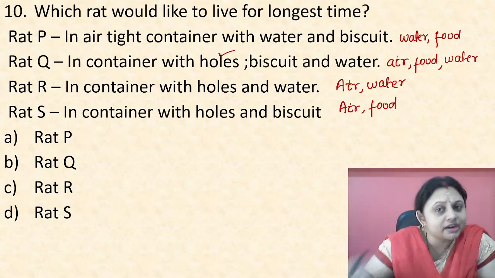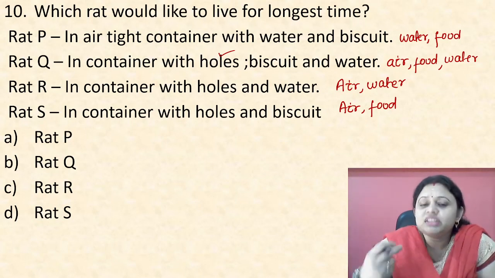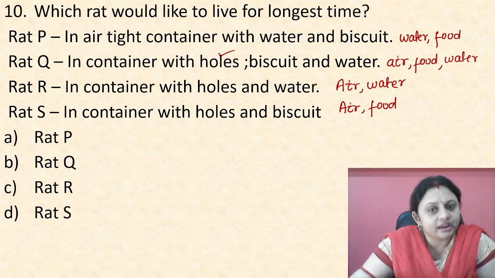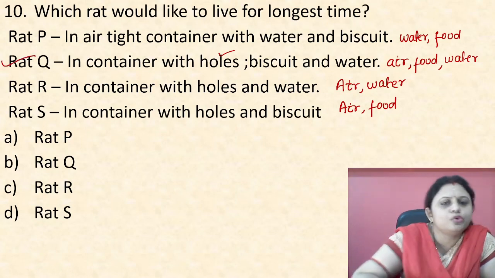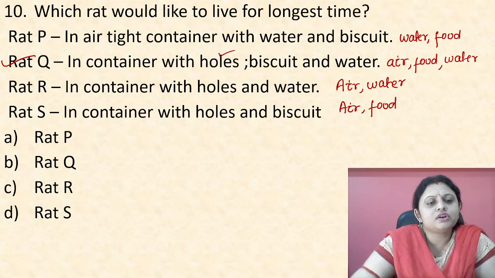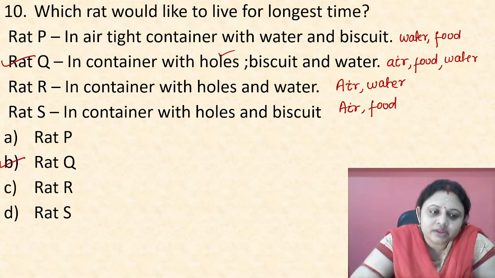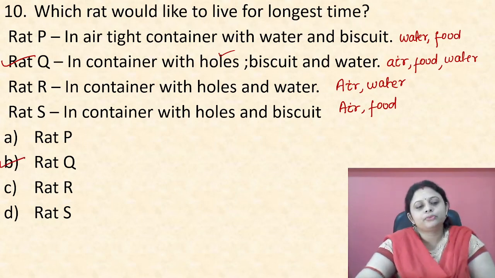Of course, that rat which is getting all the three necessities of life, that is air, water and food. So, which is getting all these three necessities? That is rat Q. So, it is of course the obvious thing that rat Q will live for the longest time. Okay, so which is the correct option? That is option B, rat Q.